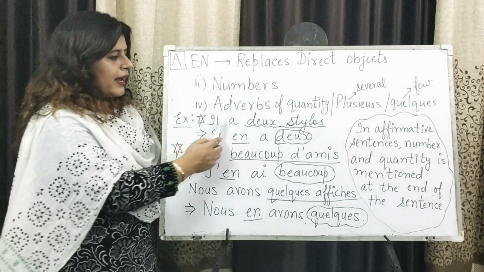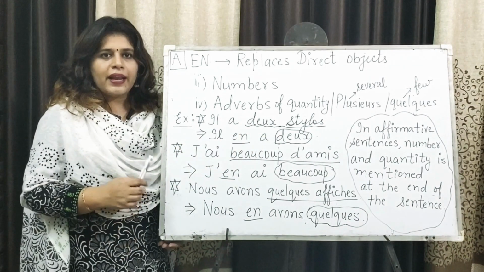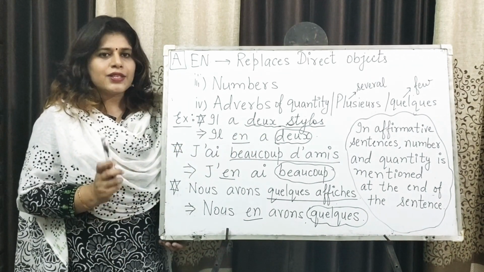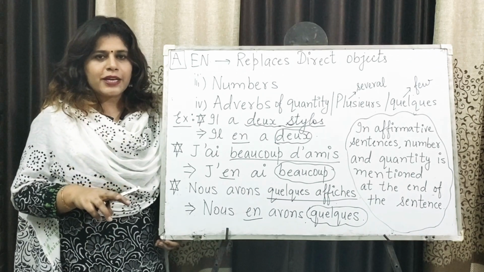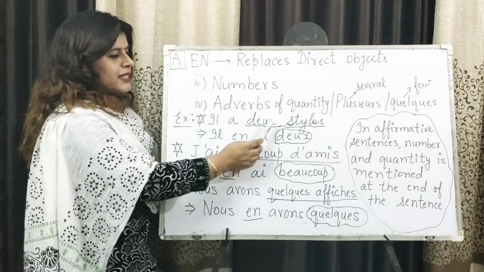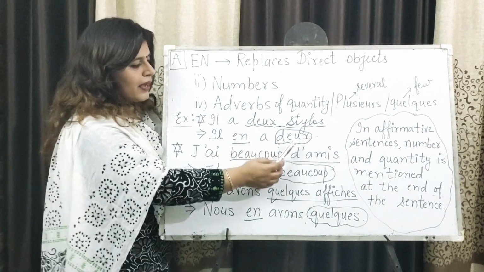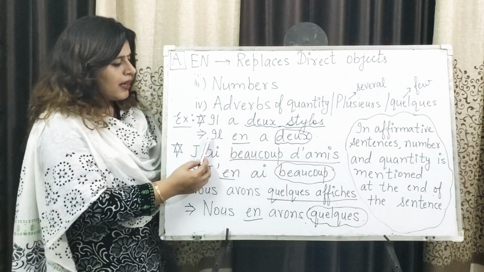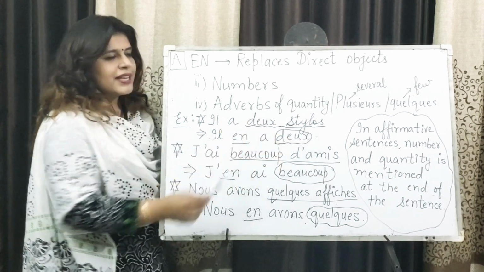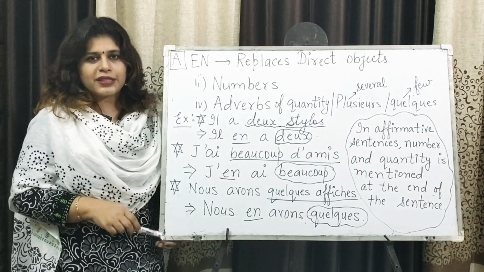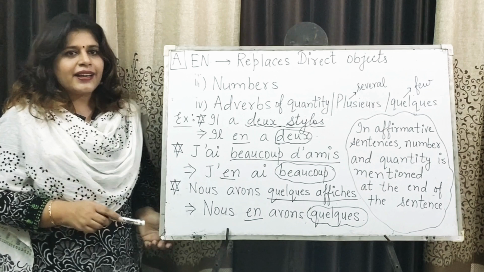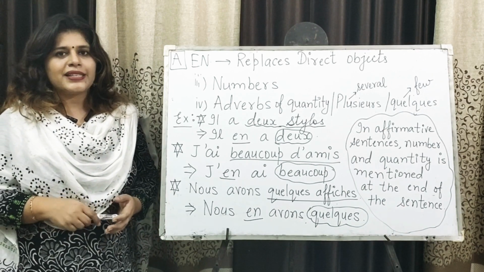For example, il a deux stylos. He has 2 pens. Now the number is mentioned, 2 pens. So the replacement of stylos is not with COD but with en, and we will write the number at the end. Il en a deux, as in affirmative and positive sentences, en takes the numbers and quantities at the end of the sentence.